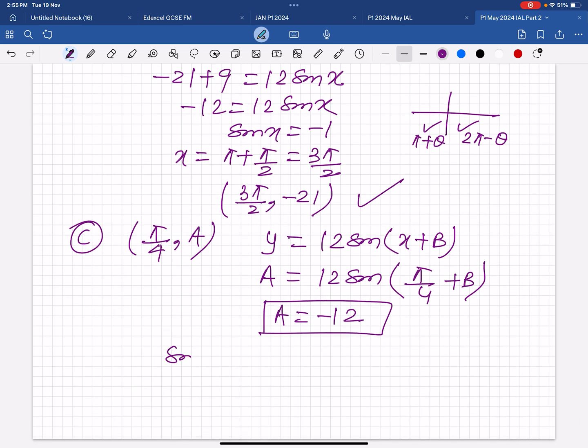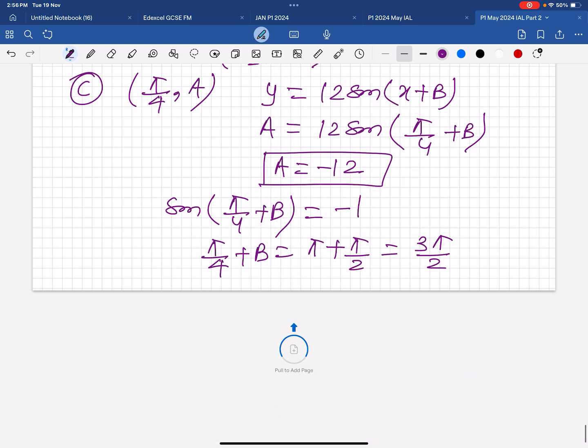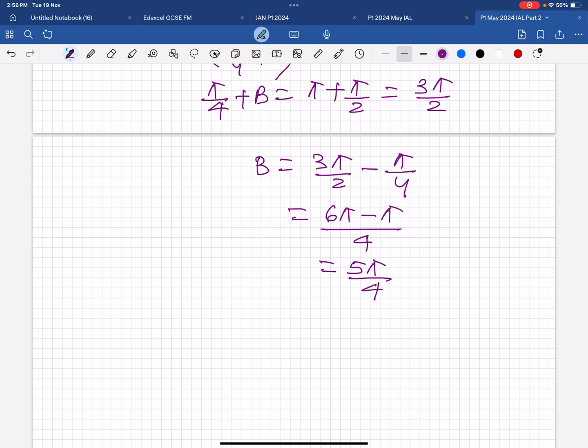So sine (pi by 4 plus b) equals minus 1. And sine is negative in the third quadrant, so pi by 4 plus b is pi plus pi by 2, 3 pi by 2. So b equals 6 pi minus pi by 4. So b is 5 pi by 4, finished.